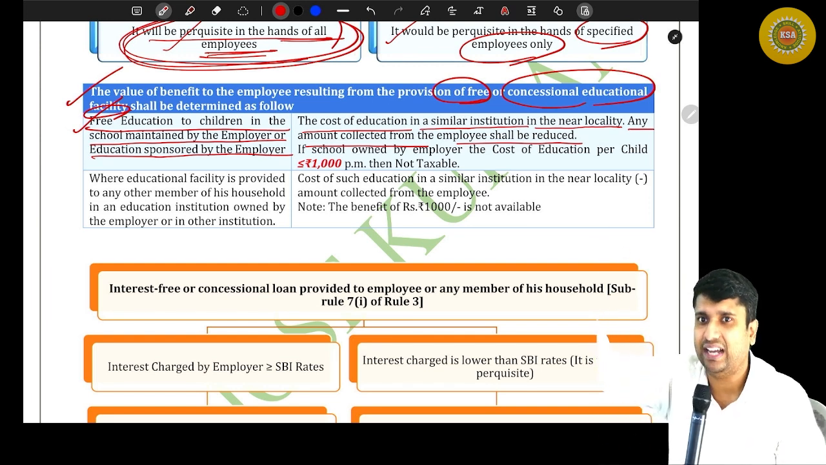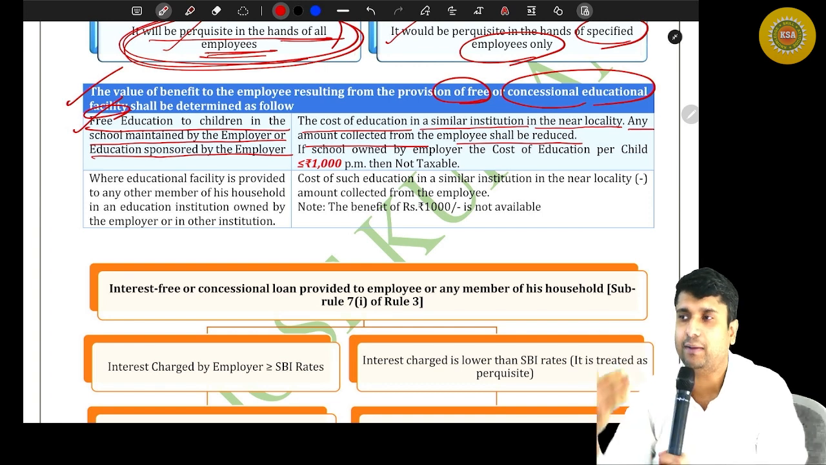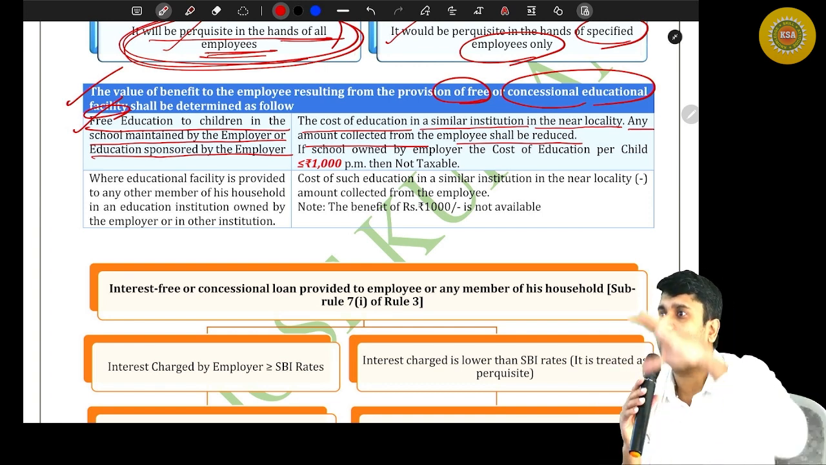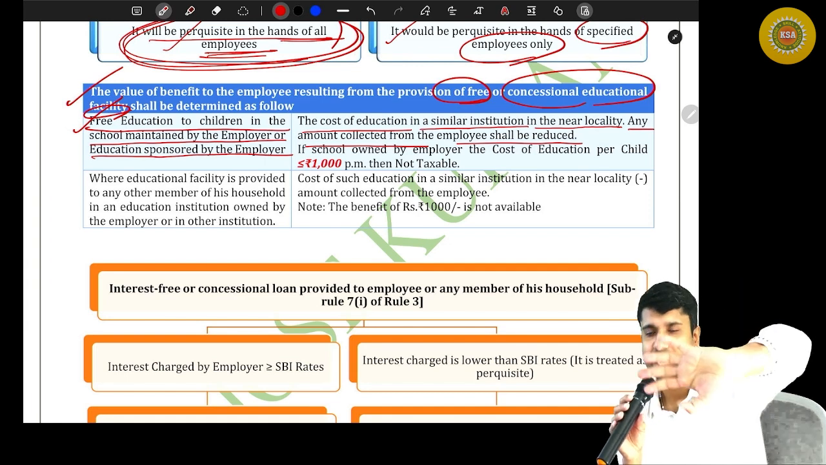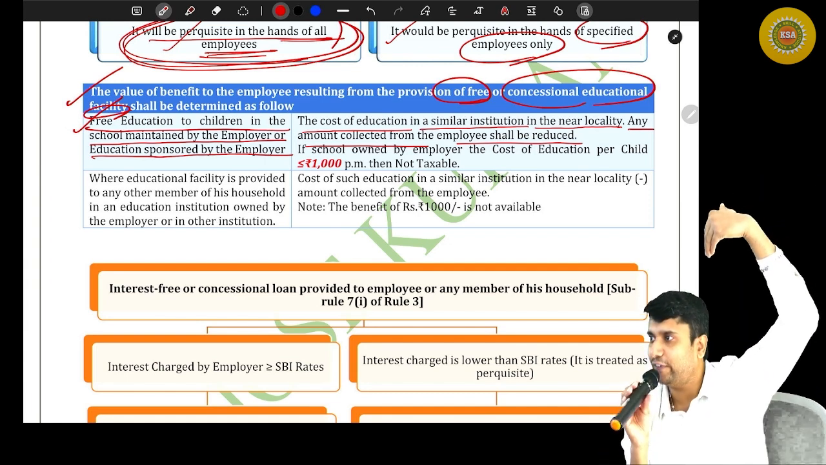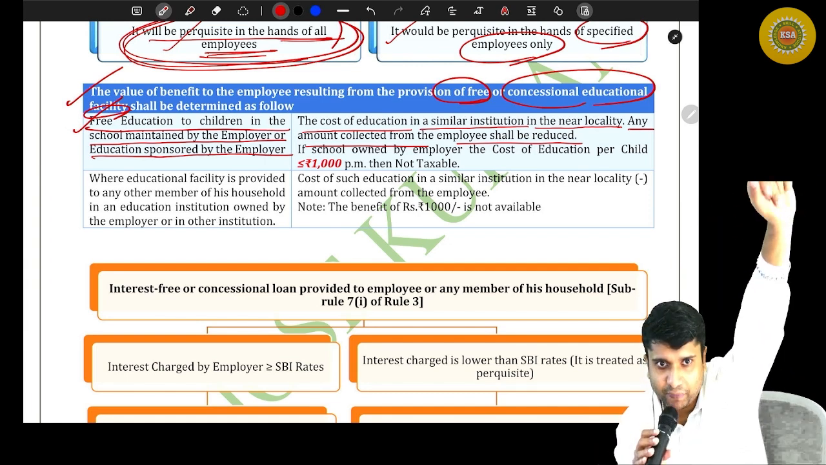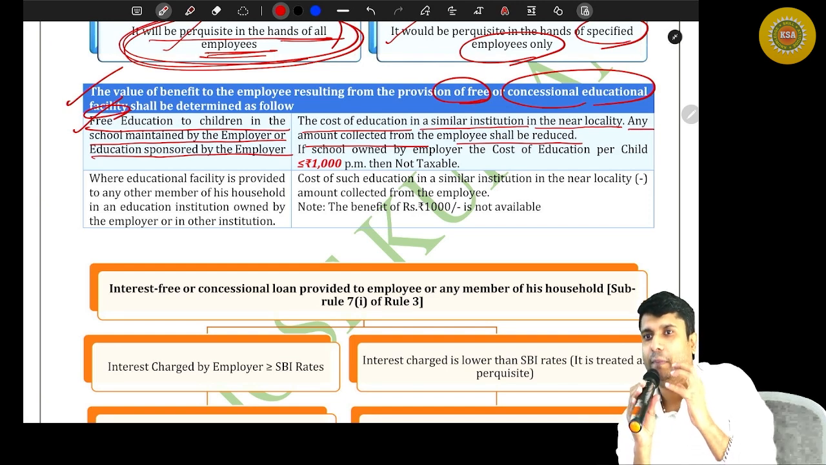A school like that, how do they charge? That fees shall be the market value of the fees. That shall be the taxable value of the perquisite in the hands of the employee. And any amount recovered from the employee, you can definitely deduct as well. Are you with me?